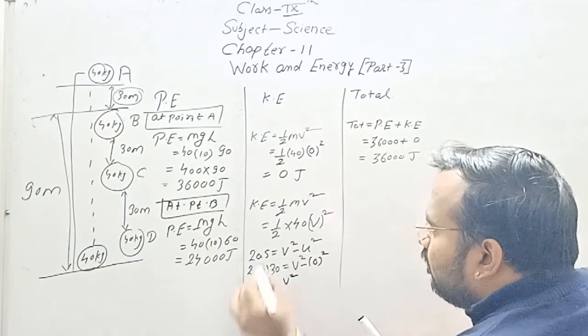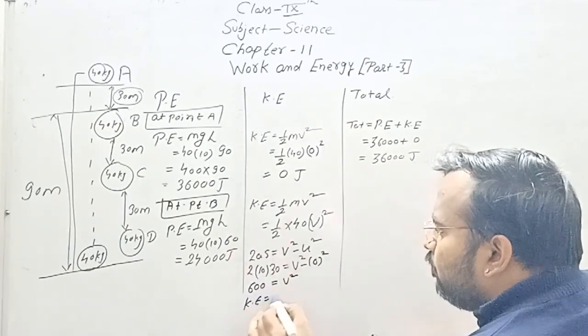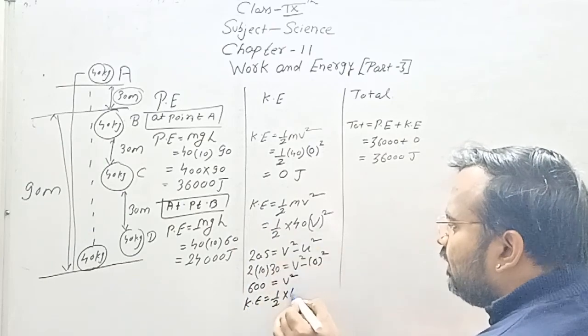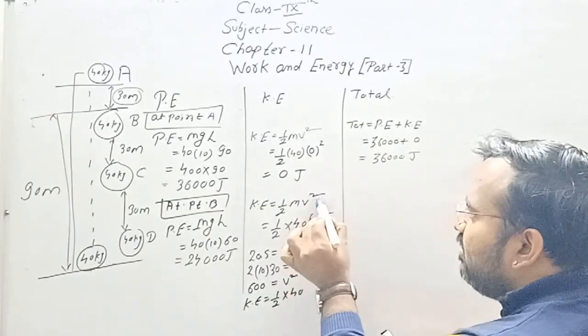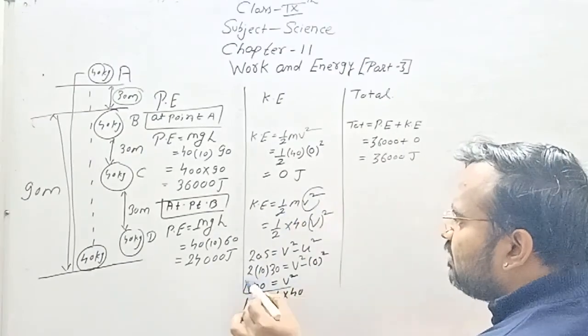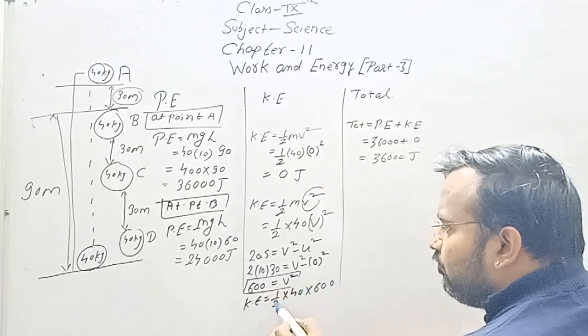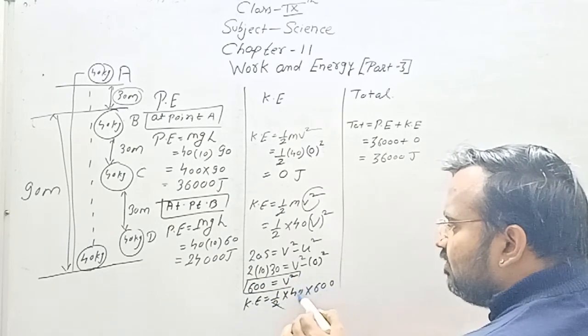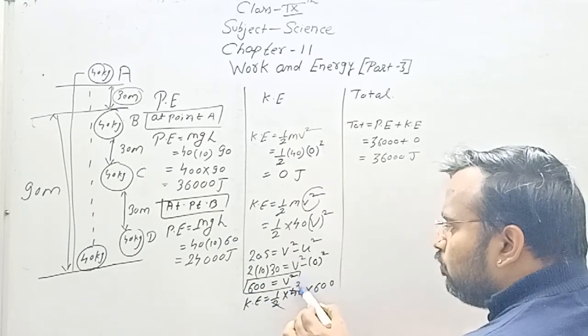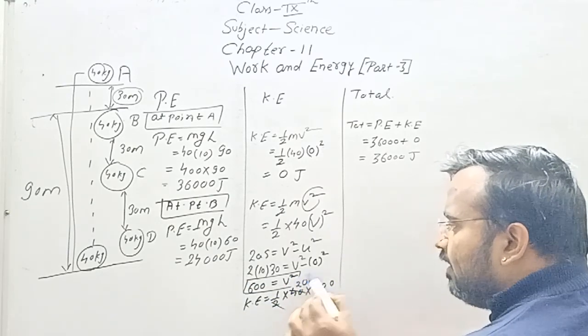I'll write kinetic energy is equal to half m, which is 40. And what is the value of V square? V square we have got 600. So here I can write 600. So it would be 2 1s are 2, 2 2s are 4, and it is 0.